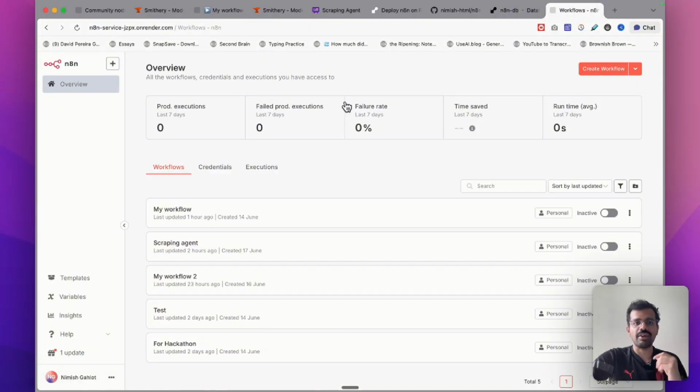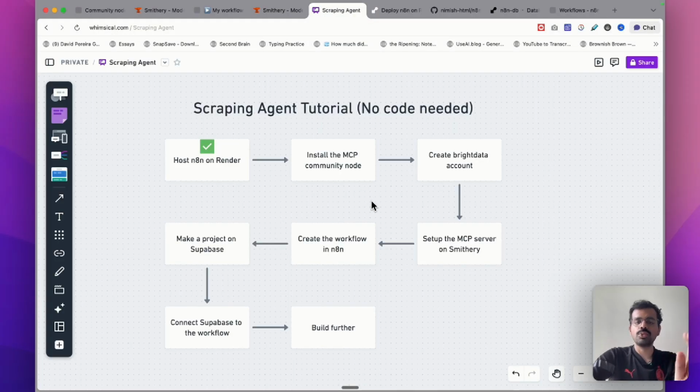You just have to make sure that every time you make a change in the workflow, you are saving it. We are done with the first step. Let's move on to the second one, which is installing the community node.